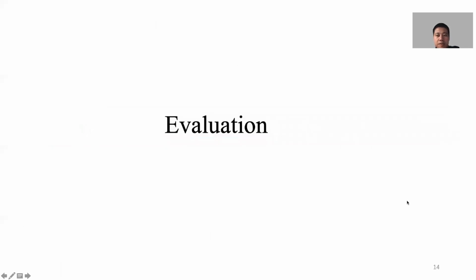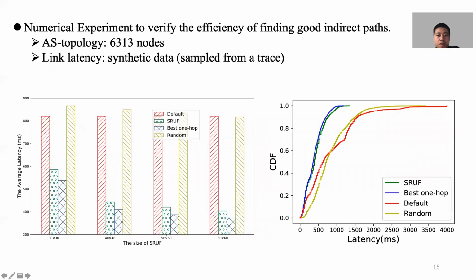Next, we introduce the experiment results briefly. In the numerical experiment, we verify the efficiency of finding low latency indirect paths. We use a network with 6,000 nodes. We find that a larger SRUF performs better. The group with 60 times 60 SRUF members can reduce the average latency by 30% compared to the group with 30 times 30 size. From the CDF, we can easily see that the latencies in SRUF are smaller than those in default routing.